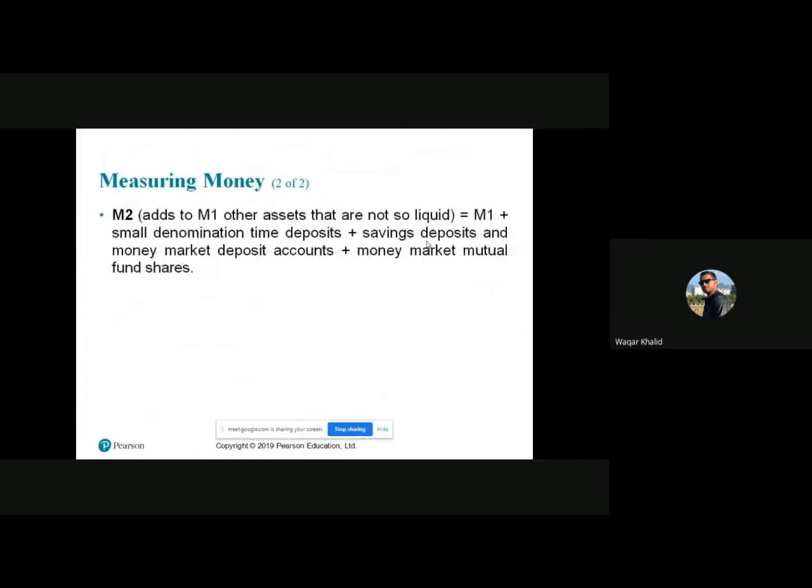And the M3 monetary aggregate adds to M2 somewhat less liquid assets. For example, large denomination time deposits and repurchase agreements, eurodollars, and institutional money market mutual fund shares.